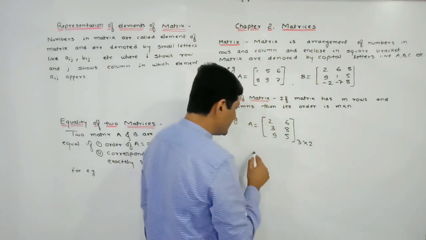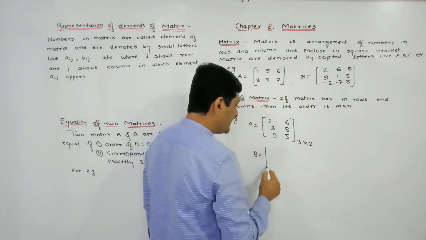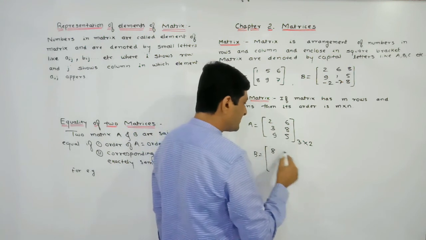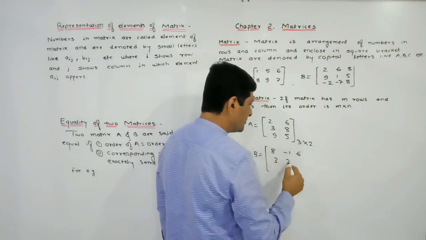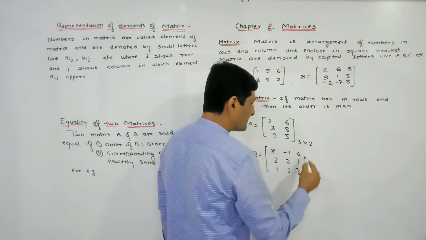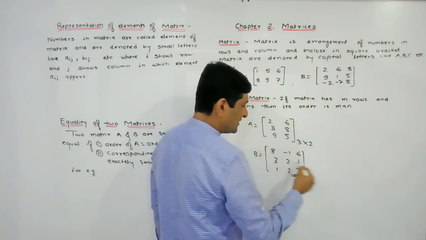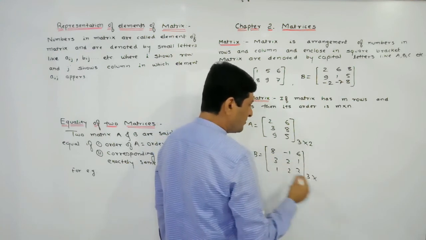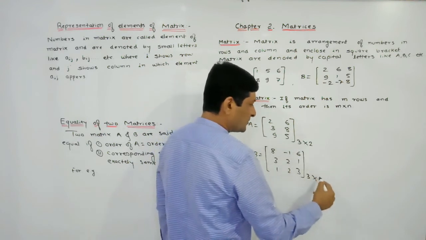Let us consider another example. Let B be one matrix. Let the elements of this matrix be 8, -1, 6, 3, 2, 1, 1, 2, 3. If you observe here, how many rows are there? 3 rows are there. Then write down the number of columns. How many columns are there? Columns are also 3.